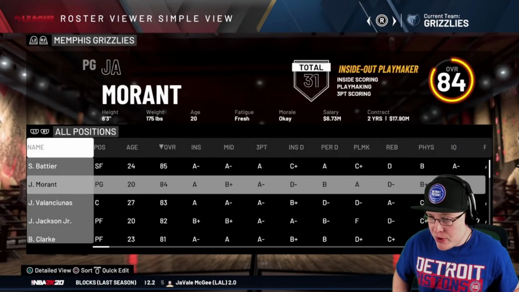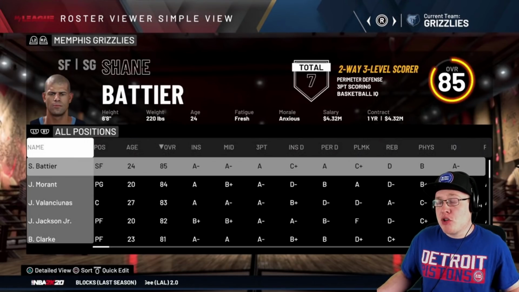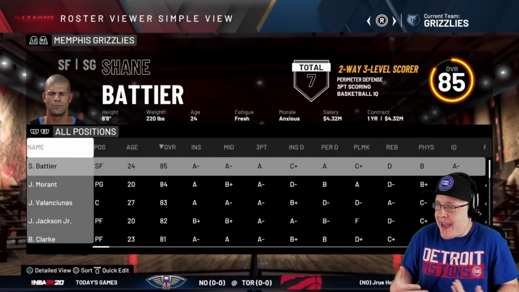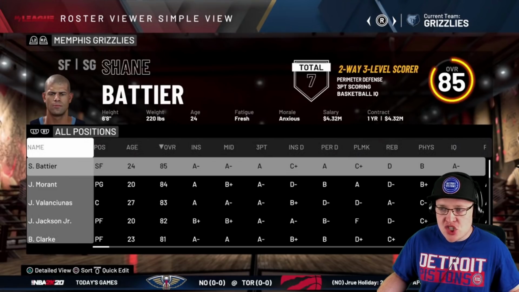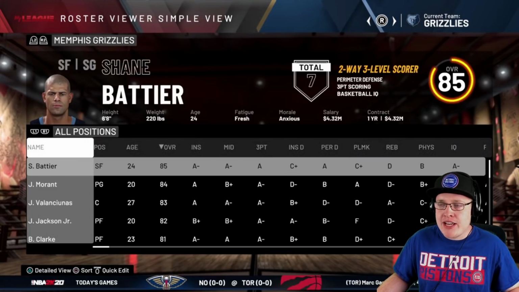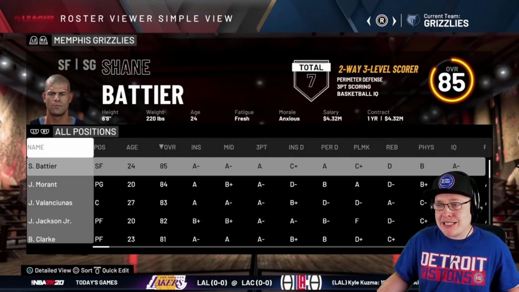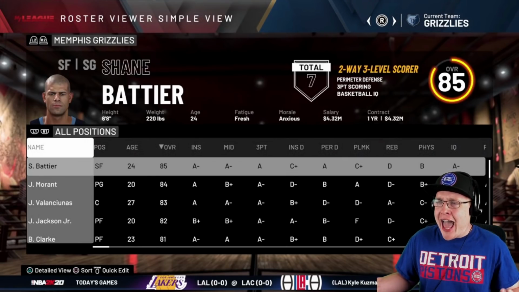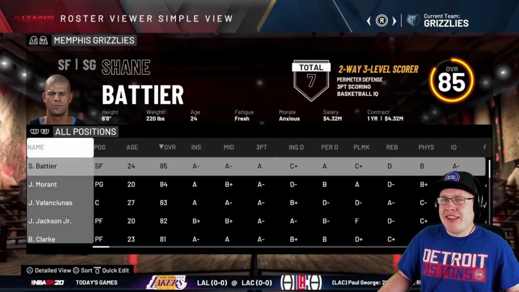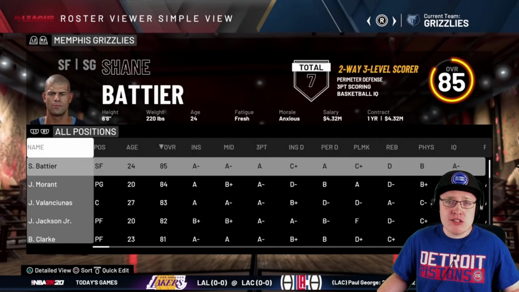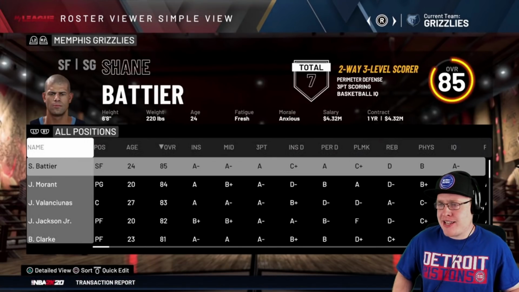For the Memphis Grizzlies, we have Shane Battier. You guys are going to realize this about me. These Shane Battier, Luol Deng type of players, just guys that bring it every single night. No, they're not going to drop 30, 40, 50 points a game, but they're going to play the game of basketball very intelligently out there. I actually heard that Shane Battier is kind of a douchebag in real life, but this is basketball, so I don't care about that. I like Shane Battier a lot.